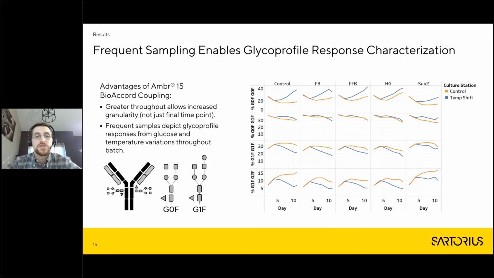So this is just really great data to have, and it's difficult to get a feel for how your process is going to do depending on different conditions without plotting these throughout time, which is relatively difficult when you're sending out samples to analytics and it's this quantity of samples. So you can extrapolate from here what this can be used for if you were targeting a specific glycoform profile, specific glycoprofile, if you were making a biosimilar, or you can even extrapolate this to other key quality attributes that you can plot across time.